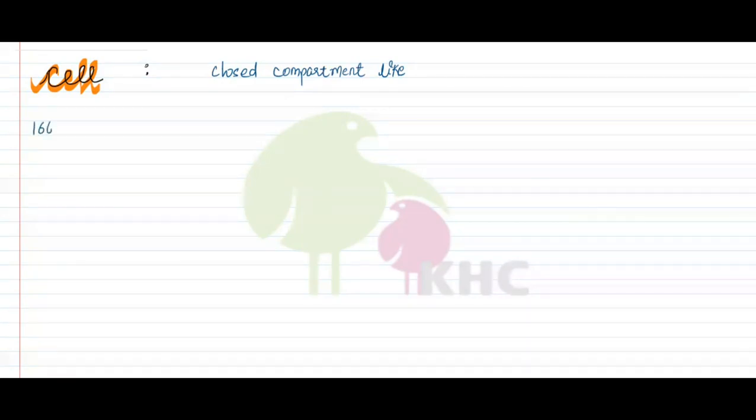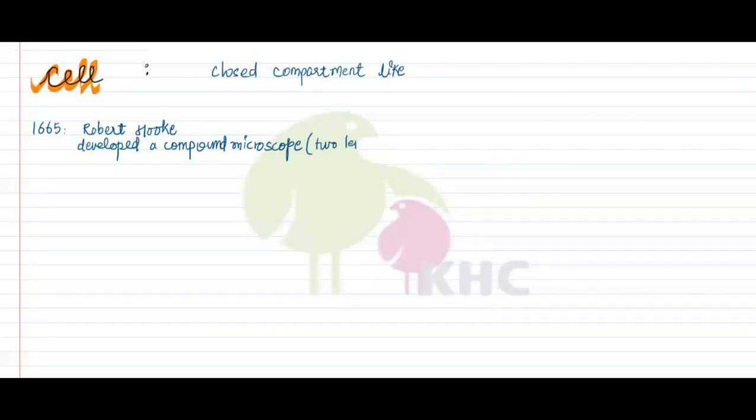In about 1665, Robert Hooke developed his own microscope, a compound microscope. Compound microscope because two lenses were used for the magnification. Using two lenses, he prepared this microscope. And using this magnification, he observed the cells of cork.